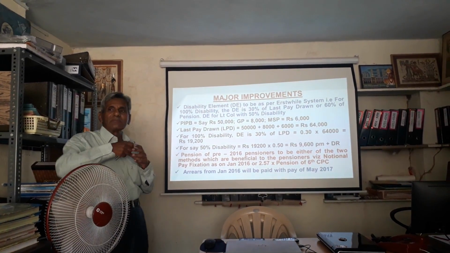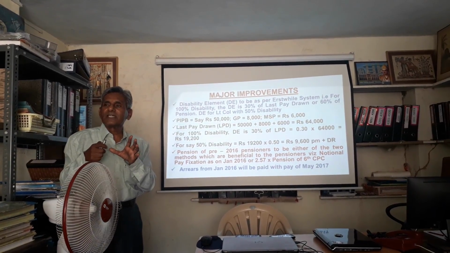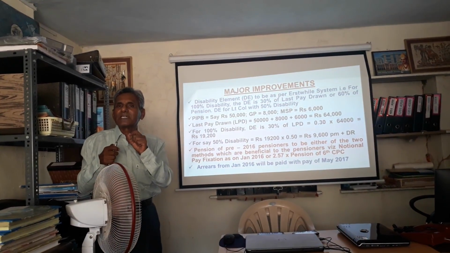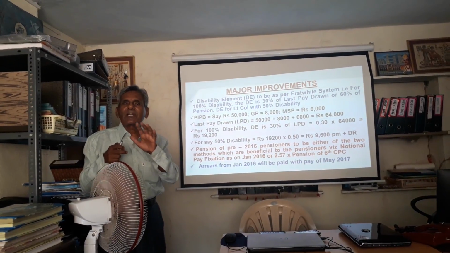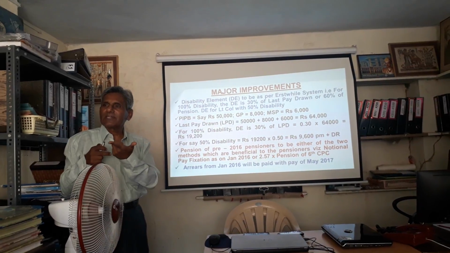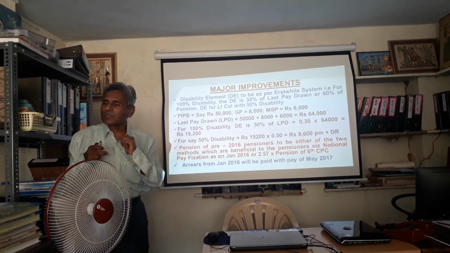Now see, disability element. The 7th CPC said that disability element should be on a slab base. Slab base means if you are a 100% disabled soldier, as an officer you will get 27,000 rupees. For lesser disability, it will be proportionately reduced. If you are a JSO, it will be 17,000. If you are a Jawan, it is only 12,000 rupees.